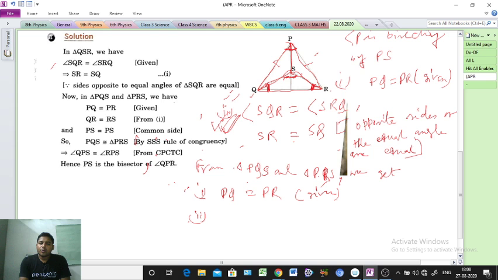We can write triangle PQS congruent to triangle PRS.